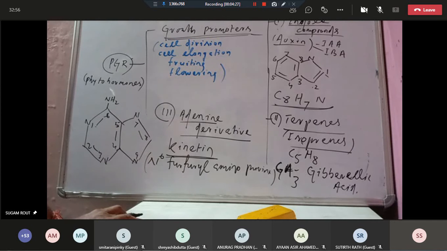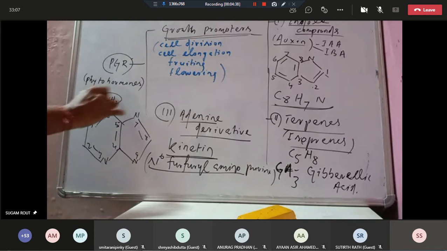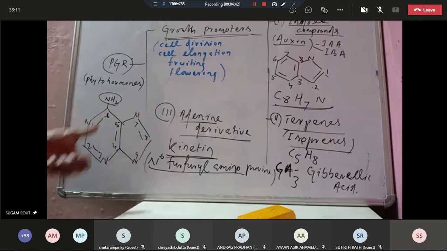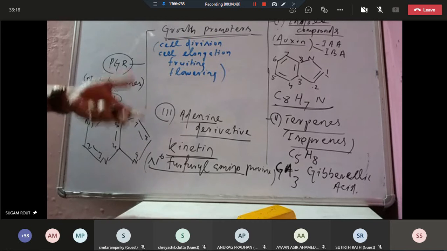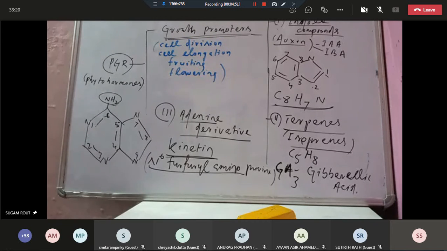That is adenine, a purine. So here is N6 furfuryl aminopurine. On this side there is a furfuryl structure, and an amino group compound is associated. I'll go into detail about this. That is kinetin, the adenine derivative, N6 furfuryl aminopurine.